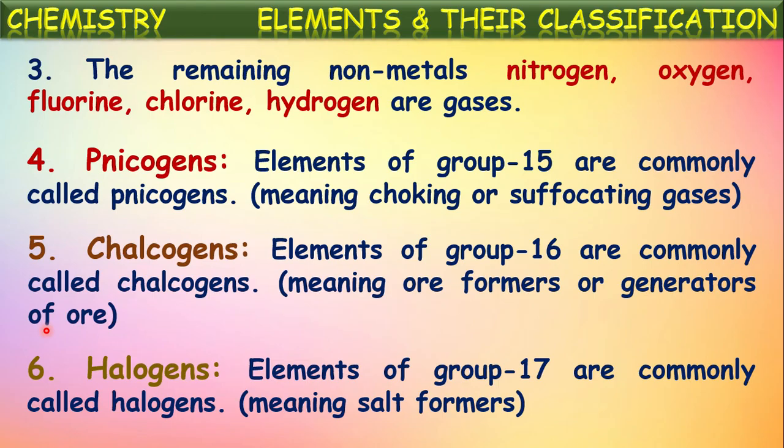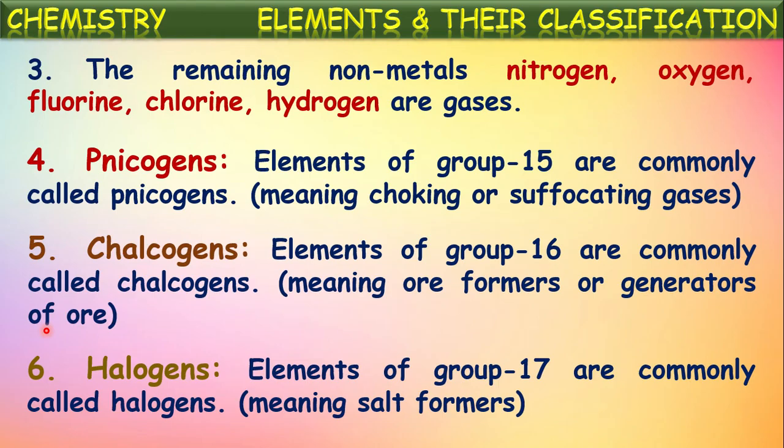Most of the metals, on combination with these 7A group elements, form salts. For example, chlorine is one of the 17th group elements. Metals on reaction with chlorine form salts. Example, sodium chloride, calcium chloride, magnesium chloride. In this way, these elements of the 17th group are responsible for the formation of salts. Based upon this reason, these 7A group or 17th group elements are called halogens.